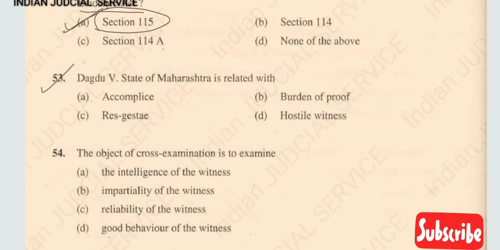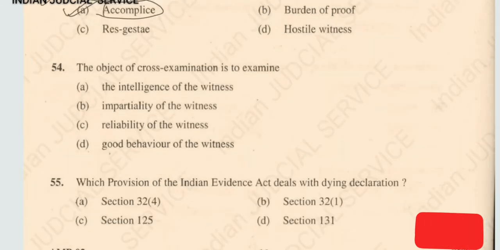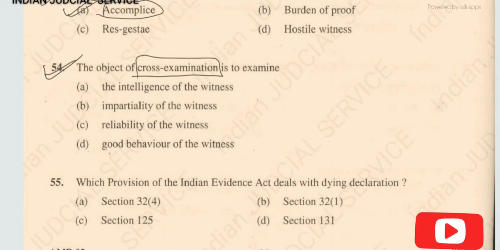Now question number 53. Dagdu versus State of Maharashtra, 1977. It is related to the accomplice. So the answer here is option A. Question number 54. The object of cross-examination. First of all, cross-examination is provided in which section?